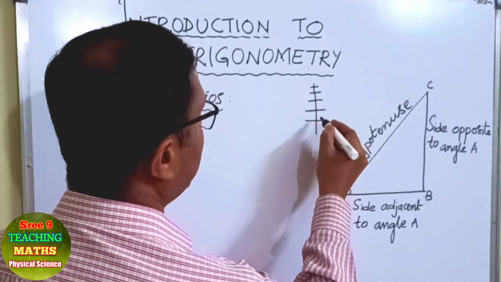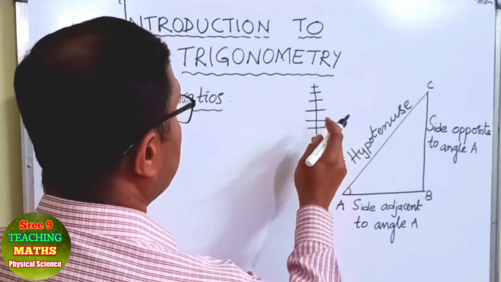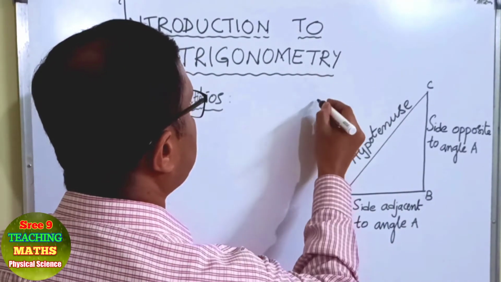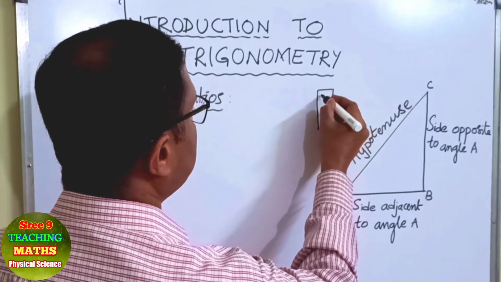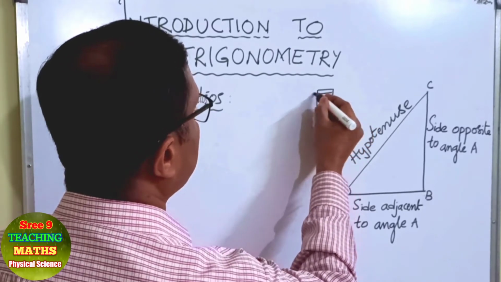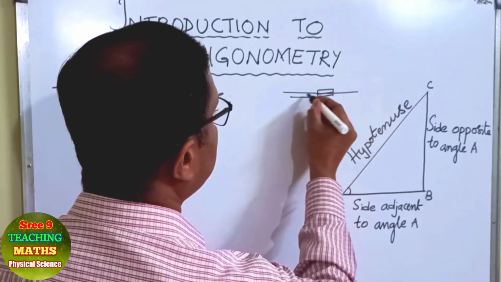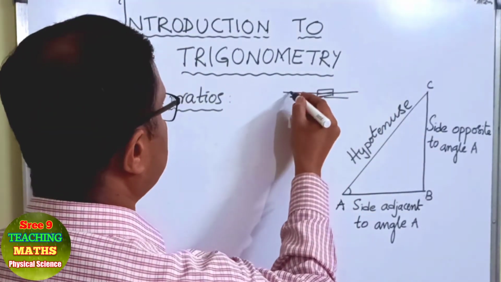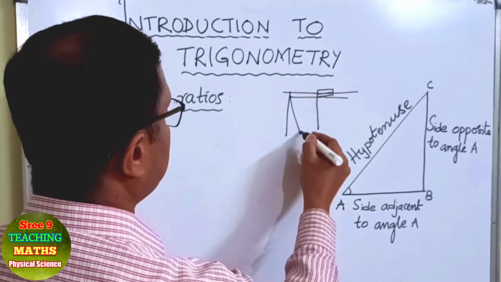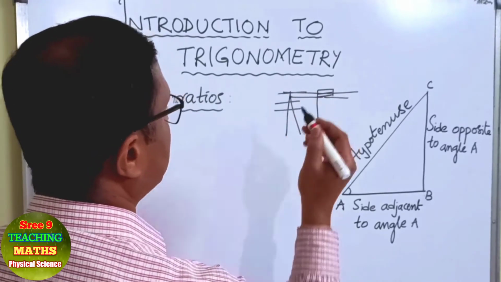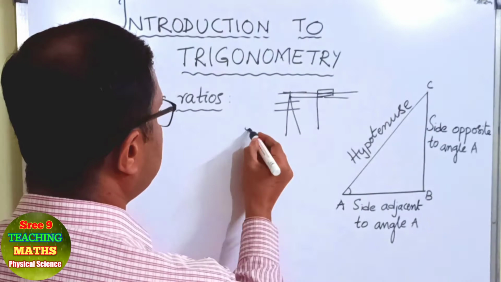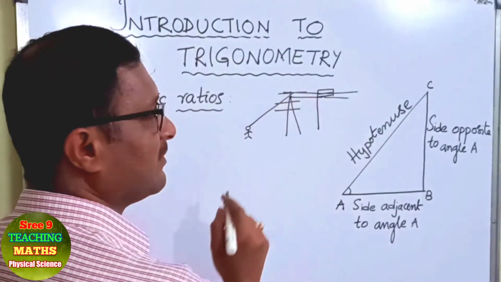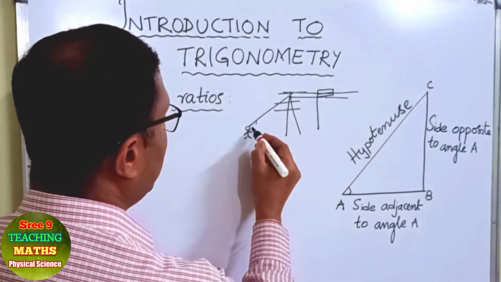Suppose this is an electric pole where wires are constructed, or you can take pylons like this. Suppose a person is standing here and looking at the top of this tower with some angle,